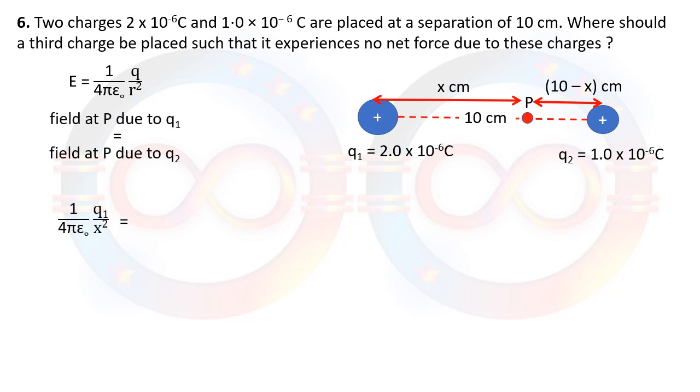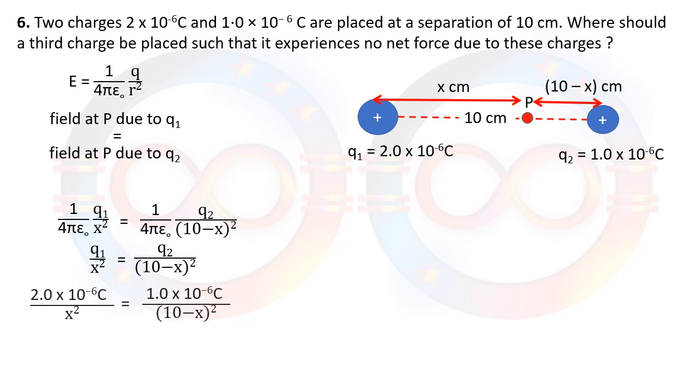So the formula of field due to q1 at point P is this, and the field due to q2 is this one. We have not changed centimeter into meter here. Even if we change it, it will be a 10 raised to minus 4 multiplier and will get cancelled because we are going to compare the formula on both sides. Then q1 upon x square is equal to q2 upon 10 minus x the whole square. We put in the values of q1 and q2.